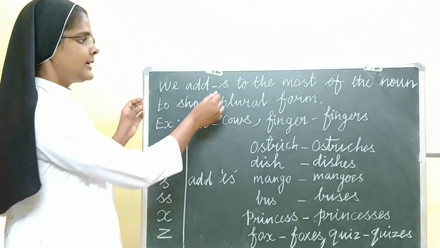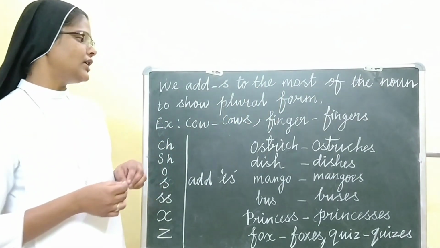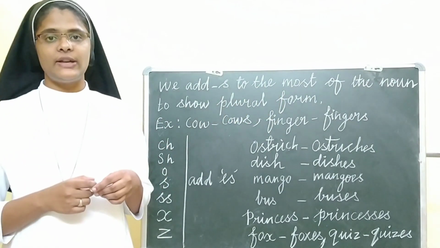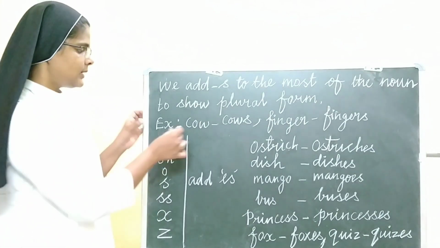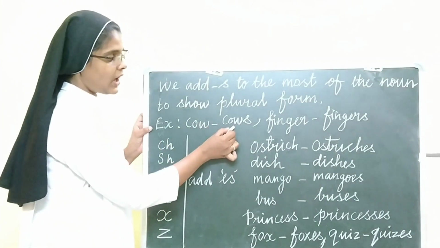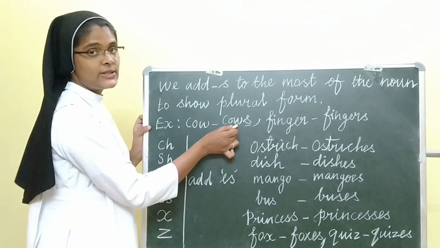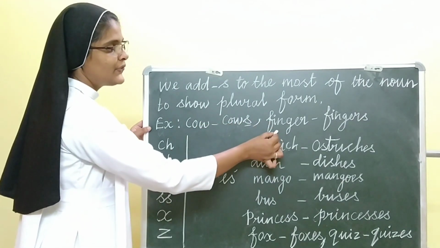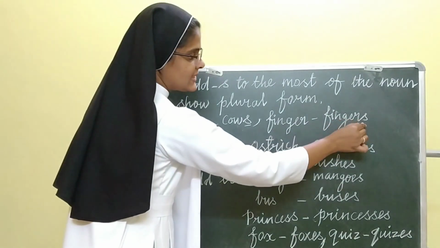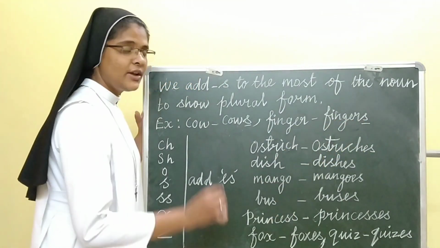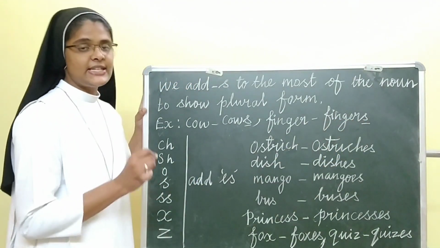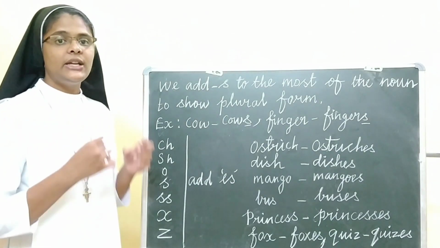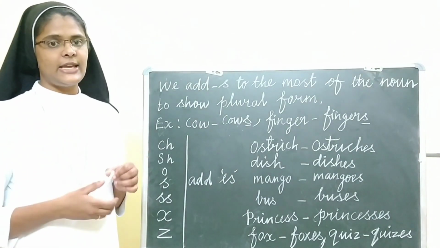We add s to most of the nouns to show the plural form. For example, cow, cows, we are adding s to the noun, so it becomes a plural form. Finger, we are adding s, so it becomes fingers. Vegetable, if we add s, it becomes the plural form, vegetables.